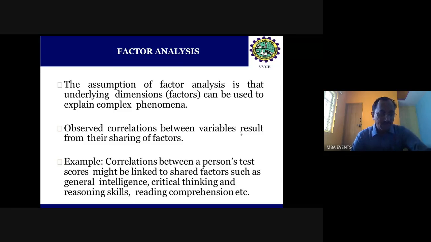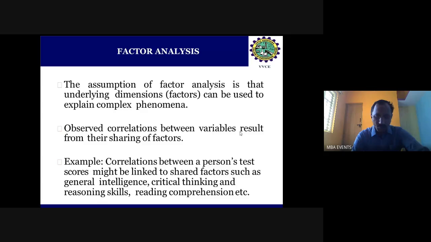Complex phenomena means, suppose I take the example of investors' behavior with respect to savings. As an individual person, whether middle class, lower middle class, or upper middle class, every person plans for savings. And when you go for savings, I give you various views, and those views may give some complex phenomena.